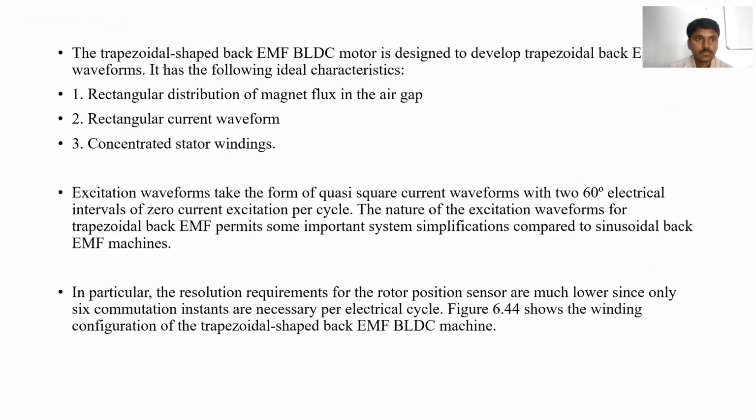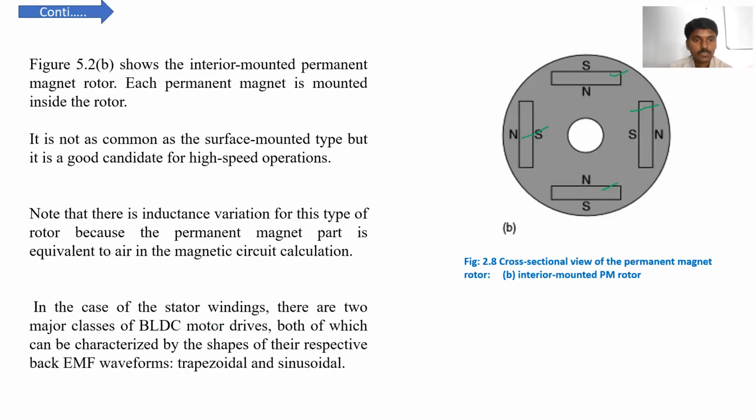Next, in the case of stator windings, there are two major classes of brushless DC motor drives, both of which can be characterized by the shapes of their respective back EMF. Based on the rotor, we classify the BLDC motor into interior mounted and surface mounted. But based on the stator winding, the back EMF produced may be sinusoidal or trapezoidal.